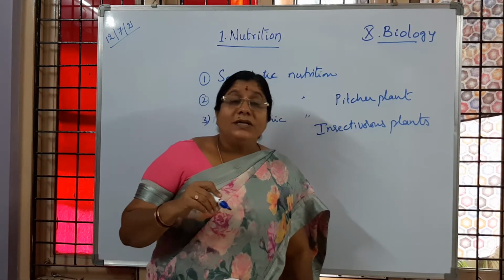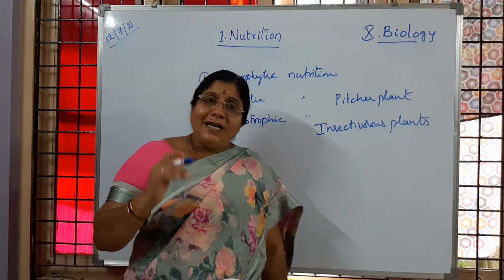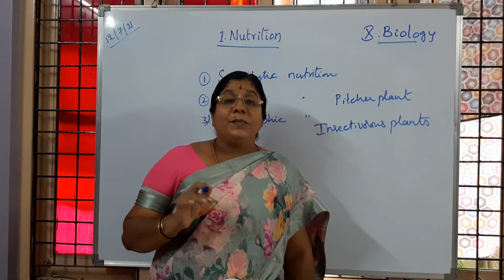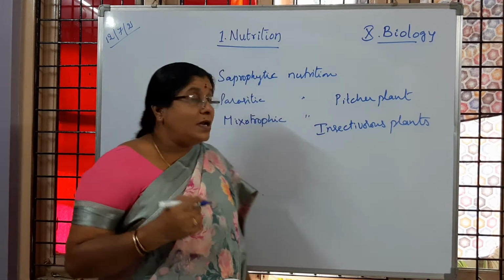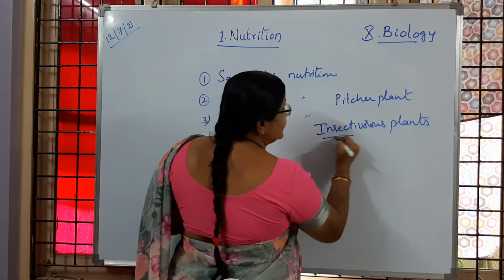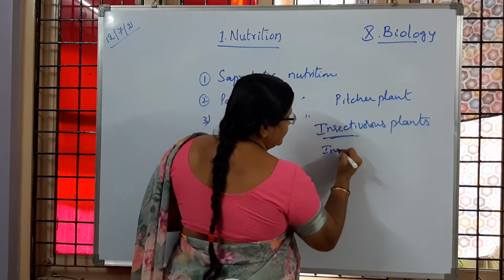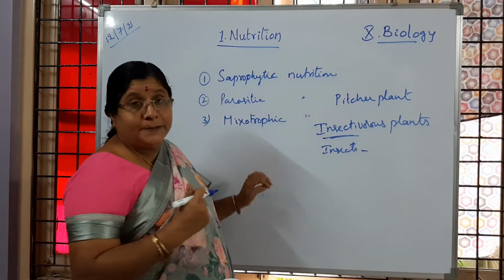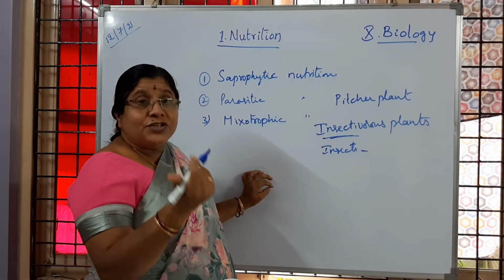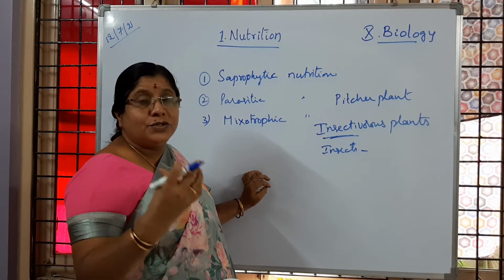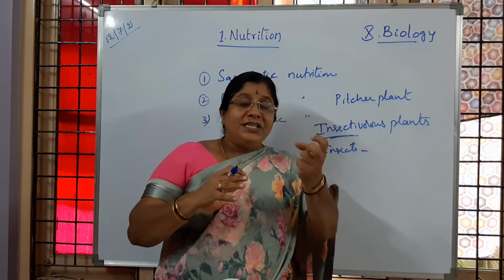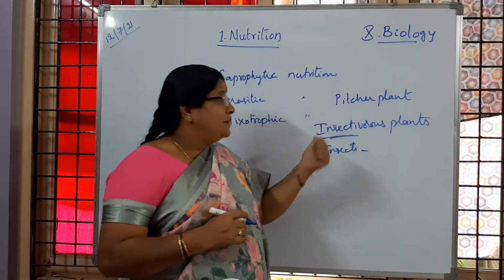Now these plants contain chlorophyll. They prepare their own food. But for additional support, they are going to depend on some insects. Insects are going to be trapped by some structures which are present in those plants. So when any insect visits that plant, it is going to become food for these plants.